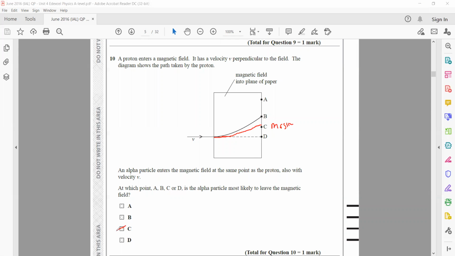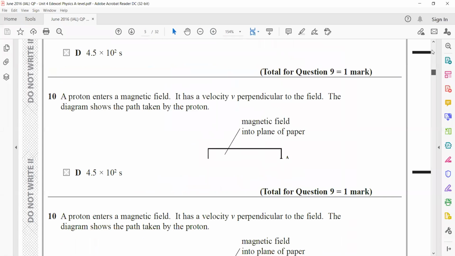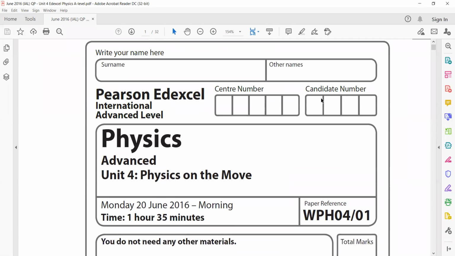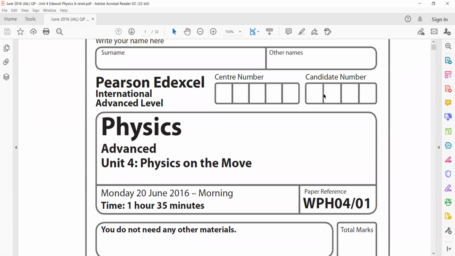So the correct answer is C for question 10. So this was Unit 4 of IAL Physics from June 2016.